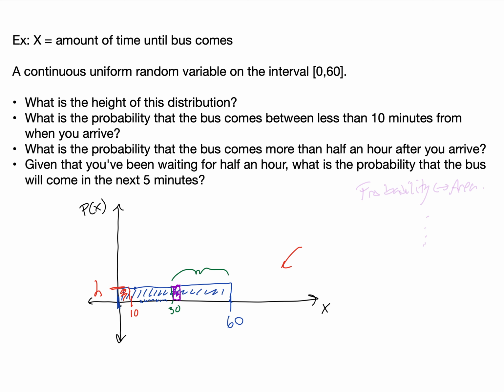So think about each of these. Remember the connection between probability and area: the probability that x is in any range is equal to the area under the curve of that distribution. So think about those, and we will go through those together in just a moment.